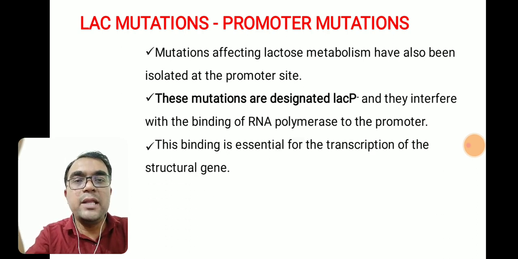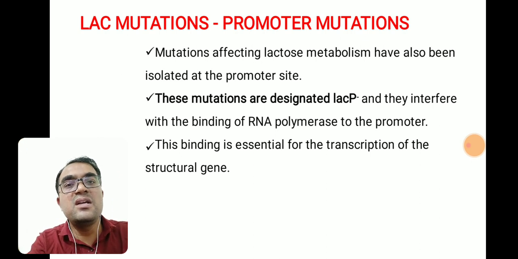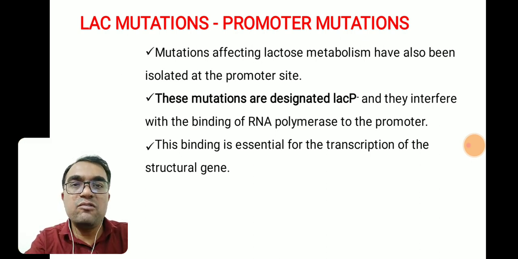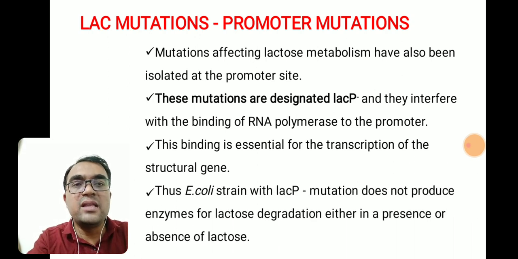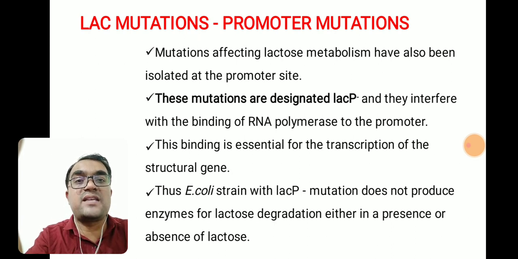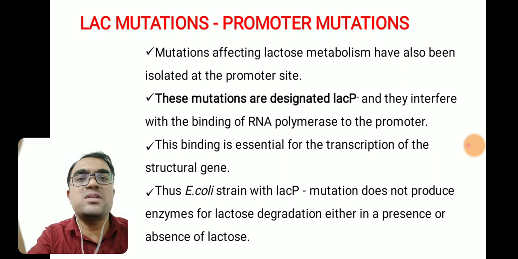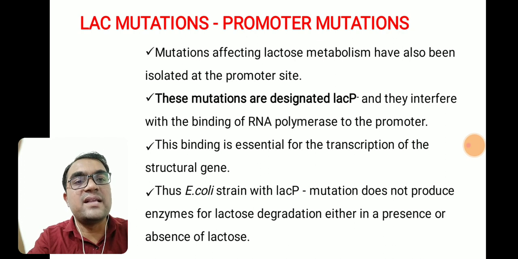Because we know that binding of RNA polymerase to the promoter is essential for the expression of structural genes. If there is a mutation in the promoter, then obviously RNA polymerase cannot bind to the promoter, and therefore E. coli cells with such lac P minus mutations do not produce enzymes. Even though lactose is present, the cell will not produce lactose-utilizing enzymes, and such mutants are called lac P mutants.